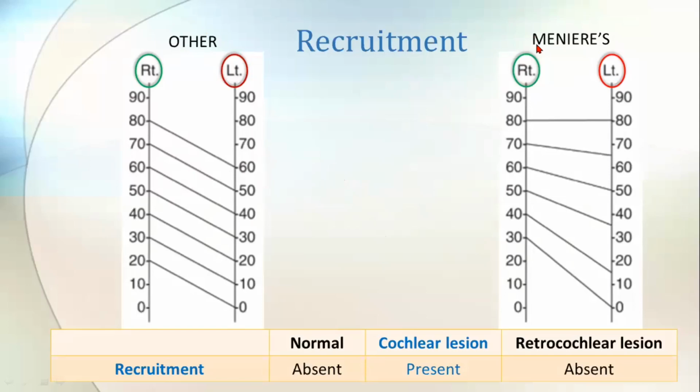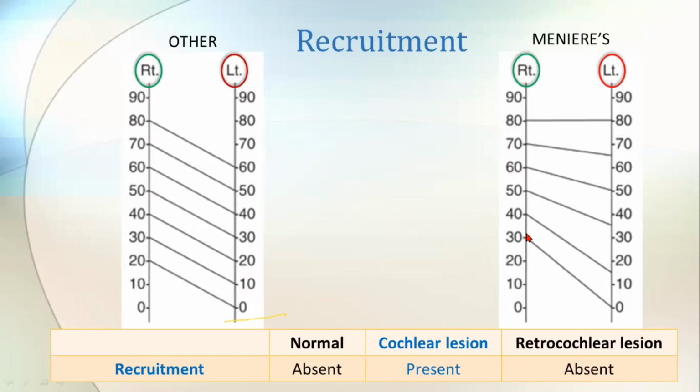Here we are having a Meniere's disease patient on the left side. So we'll see both patients' right side ear is normal. In this other diseased patient, other than the Meniere's disease patient, he's having some 20 decibels of hearing loss on the left side. Whenever we give a 20 decibel sound, it is being heard as 20 on the right side as it is normal. But the abnormal left side, having 20 decibels loss, he is hearing it as 0. Likewise, 30 will be heard as 10, 40 will be heard as 20 here.